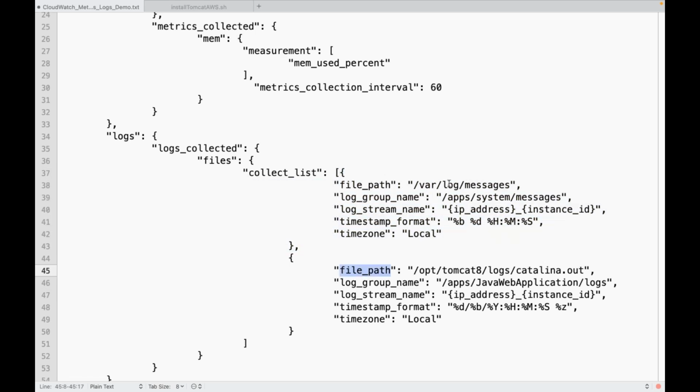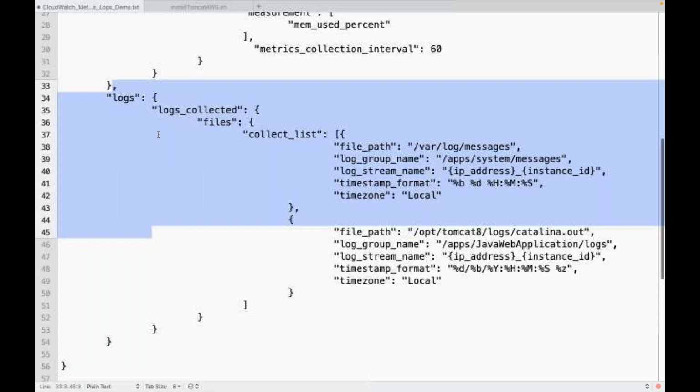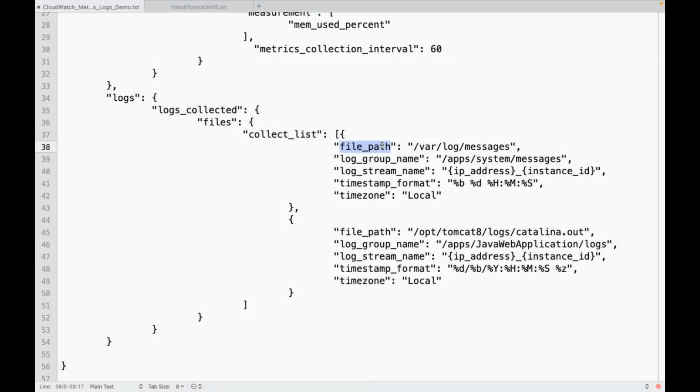Collect the logs from this path also. I am collecting the system logs, which are captured in /var/log/messages. I am capturing the Tomcat logs also, which are stored here. I am saying collect the Tomcat logs from this path. I am giving a logical group name. I am saying capture these logs under this group, and give the log stream a name with the instance and IP address combination.